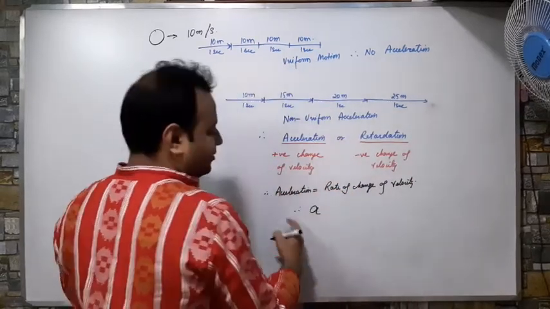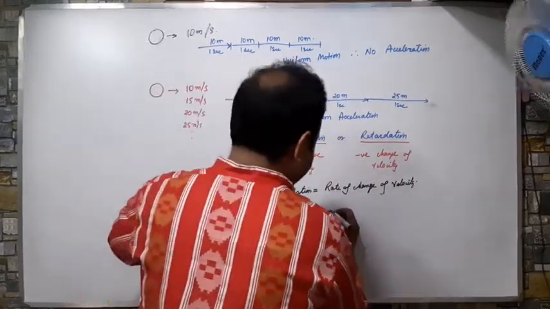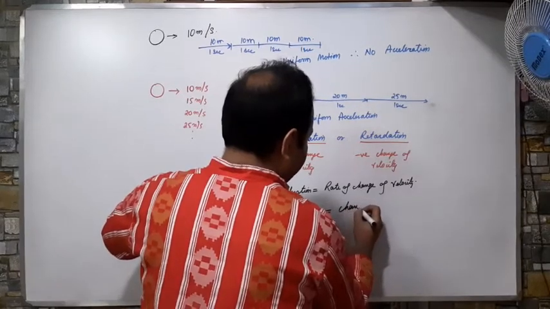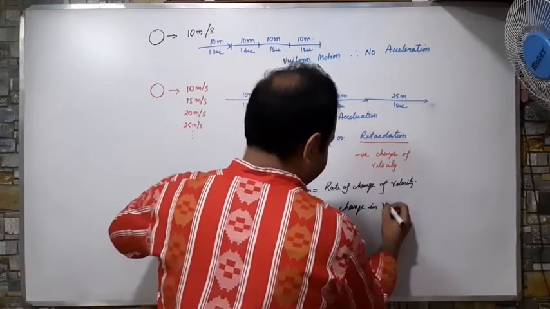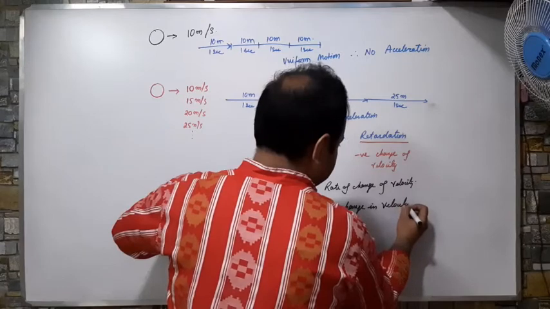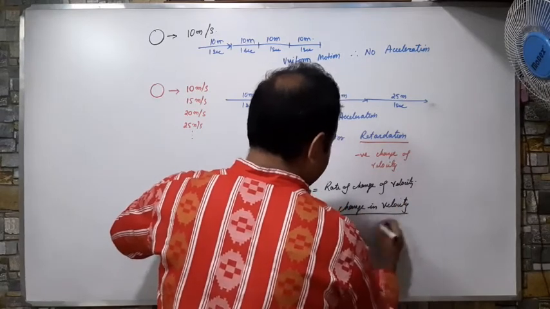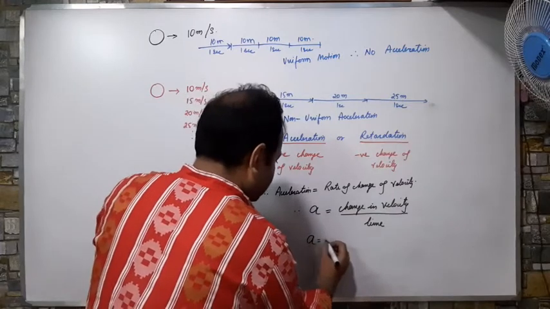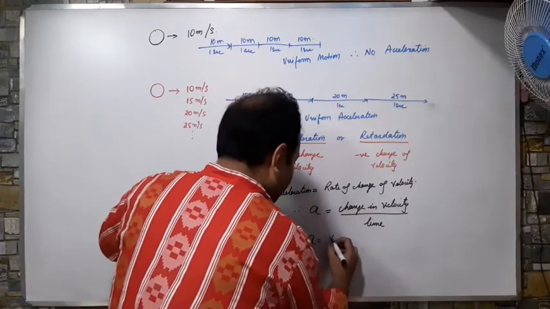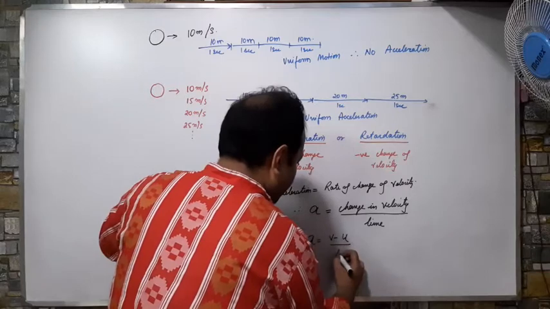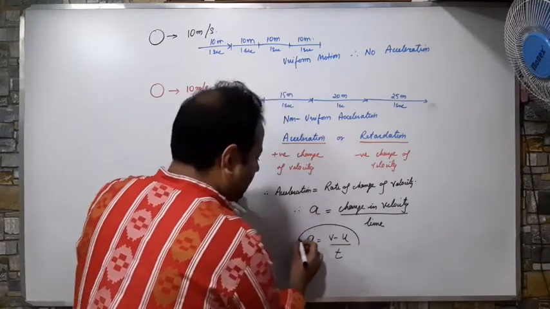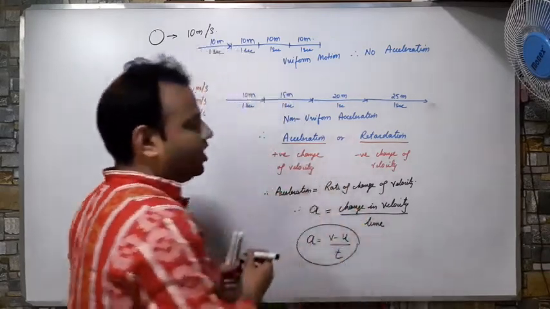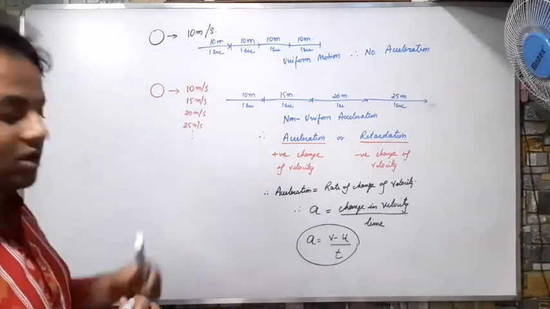Therefore, acceleration, represented by small a, can be written as change in velocity by time. That is, a is equal to v minus u by t. This is the first formula of our chapter.